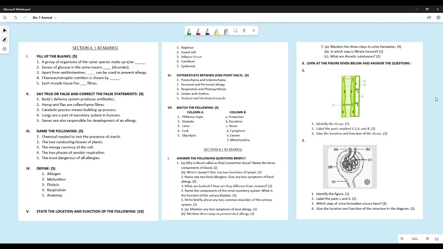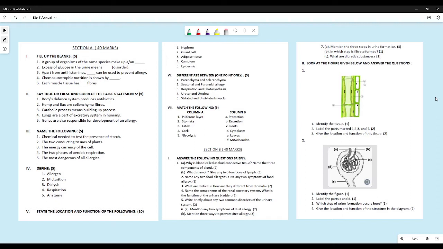Now differentiate between the following, 1 point only. Parenchyma, sclerenchyma. Parenchyma is living tissue, sclerenchyma is dead tissue. Seasonal and perennial allergy. Seasonal allergy, allergies that happen at any particular time of year. Perennial allergy, it can occur to a person at any time of the year.